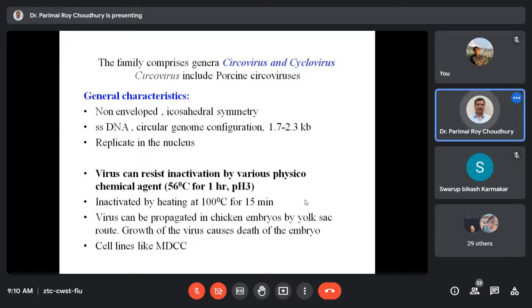Of course, they have icosahedral symmetry, the triangulation number is 1, icosahedral symmetry. They have around 60 copies of the capsids in total.